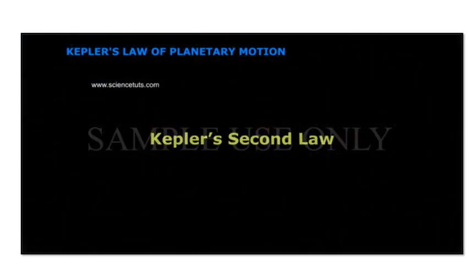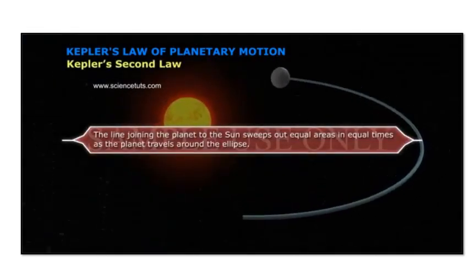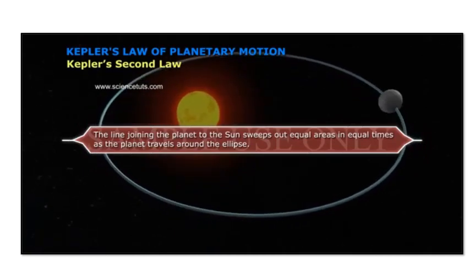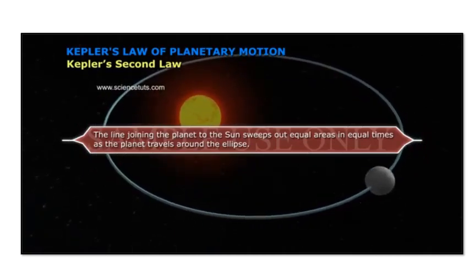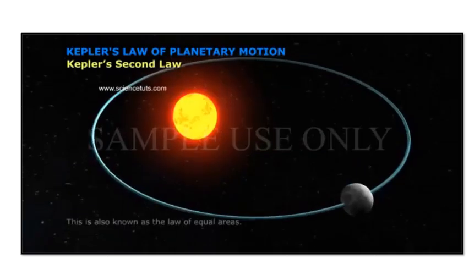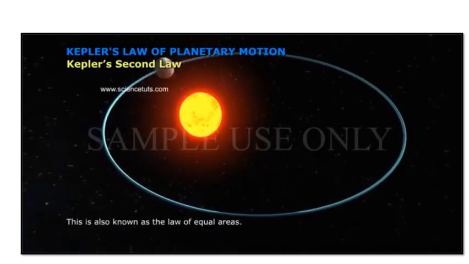Kepler's second law: the line joining the planet to the Sun sweeps out equal areas in equal times as the planet travels around the ellipse. This is also known as the law of equal areas.